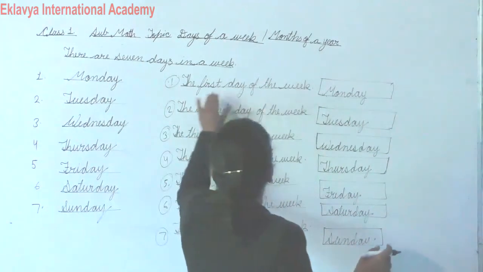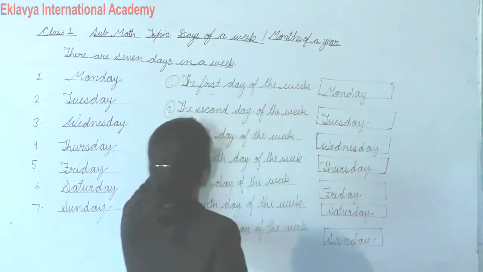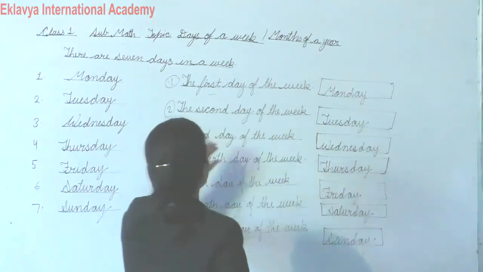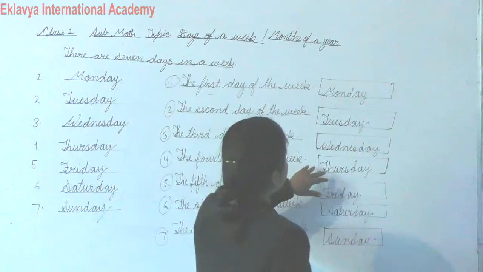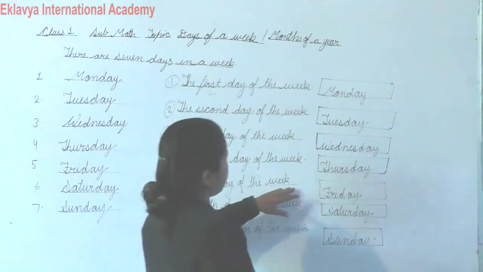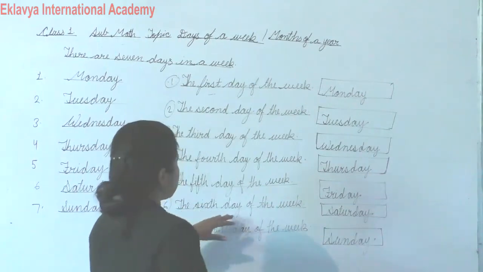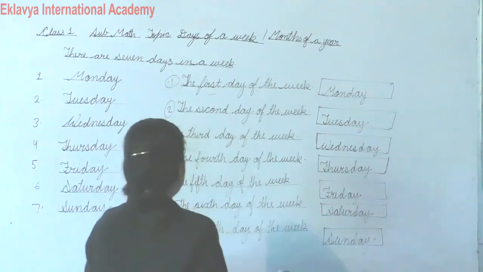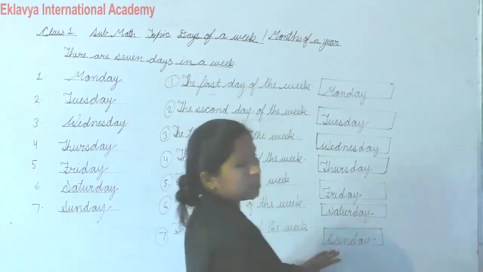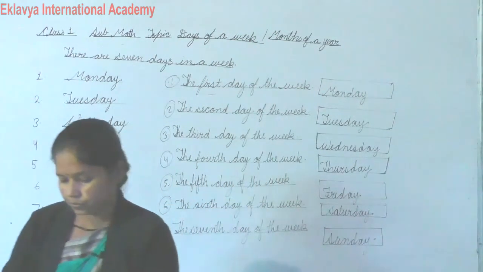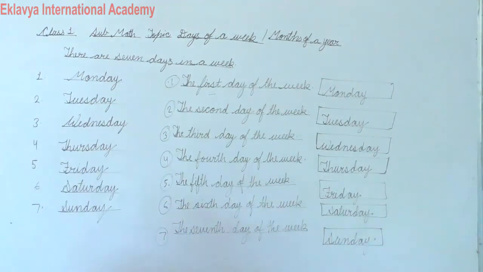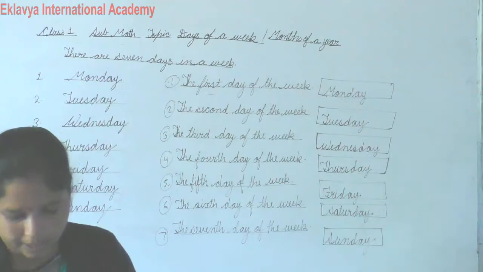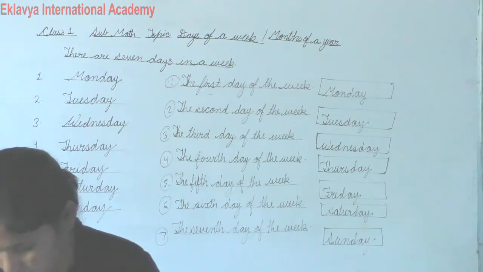So the first day of the week, Monday. The second day of the week, Tuesday. The third day of the week, Wednesday. And the fourth day of the week, Thursday. And the fifth day of the week, Friday. And the sixth day of the week, Saturday. And the 7th day of the week, Sunday. Okay. So write down in your notebook, beta.